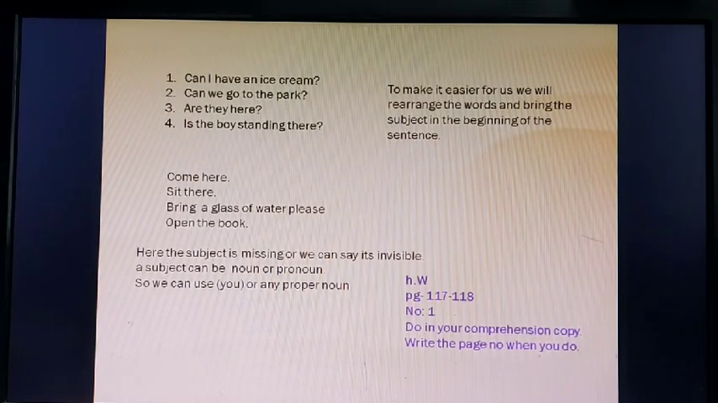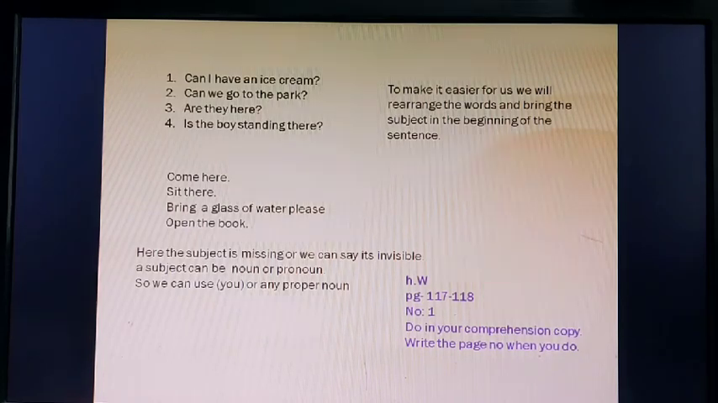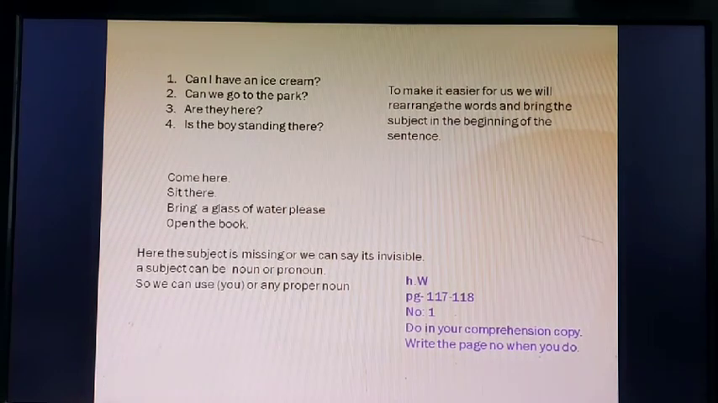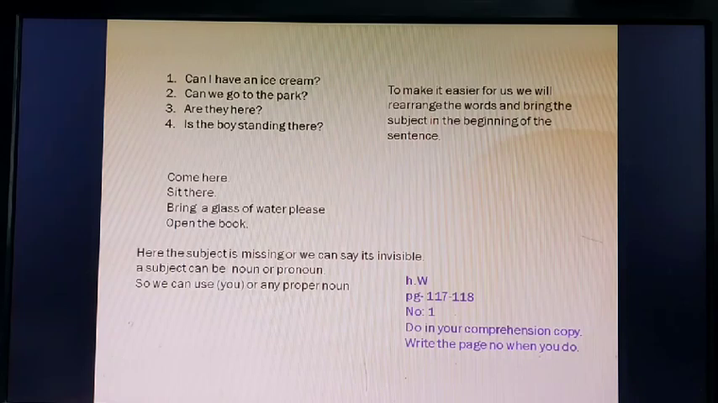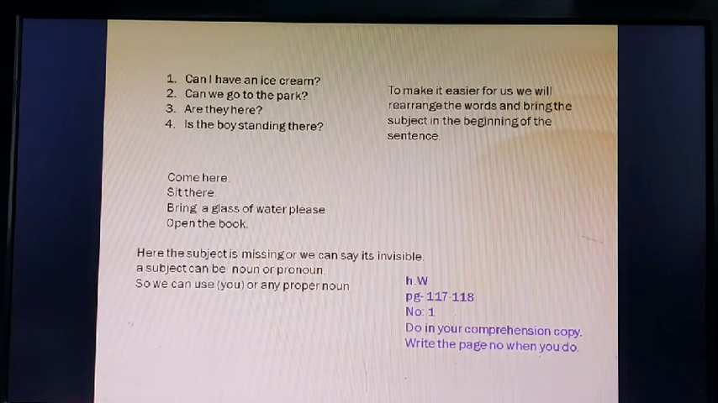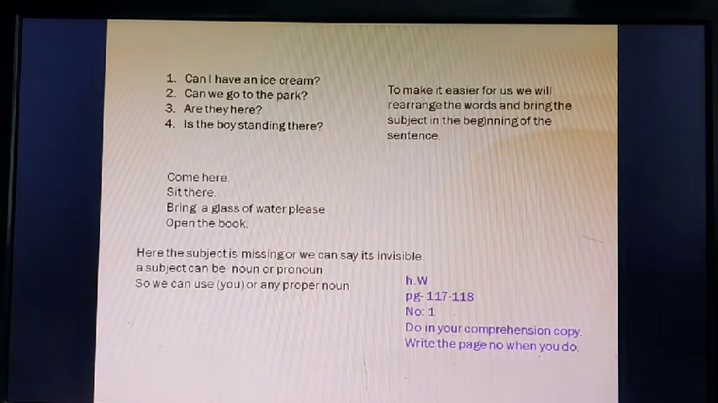I have homework for you. Open to page 117. Page number 117. Read about endangered animals. You will read this paragraph. There are a few meanings also given for you for help. And then on page number 118, there are questions to be answered, given below. You will copy this in your comprehension copy. You will write page 117, 118.